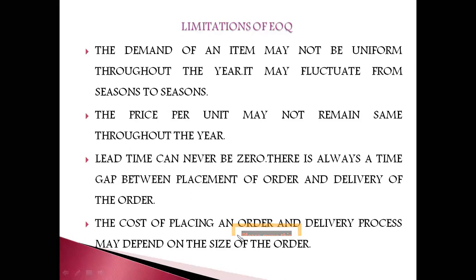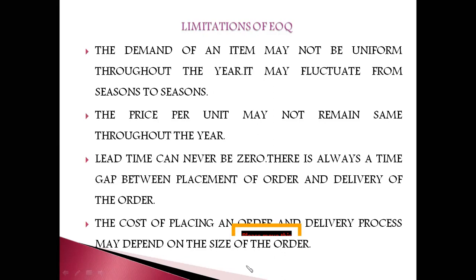We cannot आज order देंगे तो हम लोग क्या assume करेंगे? We cannot assume that अभी, for example, what is the time now? अभी 10 o'clock. 10 बजे order दिया, 10 बजे ही order मिलेगी क्या? That is not possible. So lead time can never be zero. Always there will be a time gap between placement of order and delivery of order.